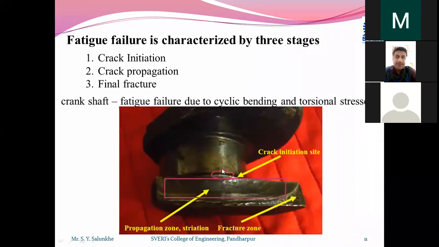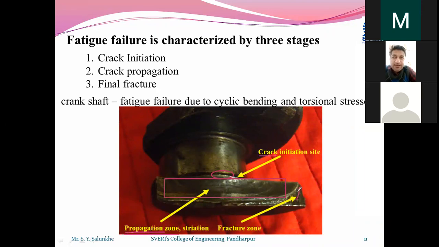These are some examples of fatigue type of failure. Here you can see that this failure occurred in this crank. In this crank, we can see the regions where the crack has initiated. This is the region where the crack has initiated, or formed. And later on, this crack suddenly goes on increasing. That is nothing but the propagation zone, as it is called. Suddenly it increases.